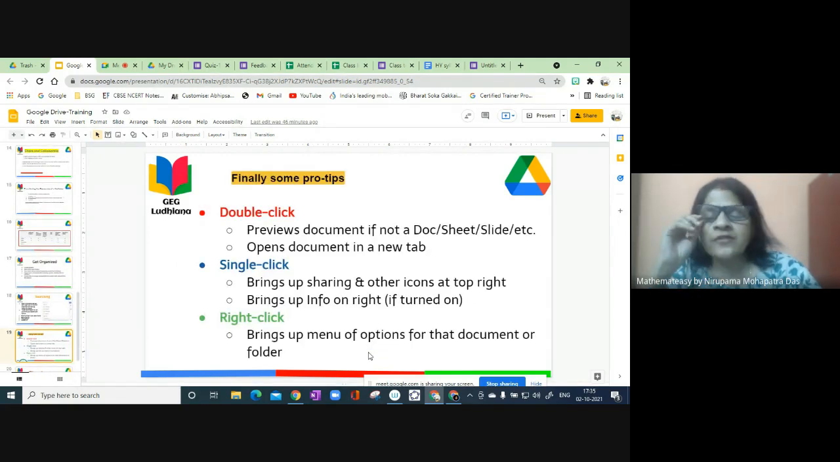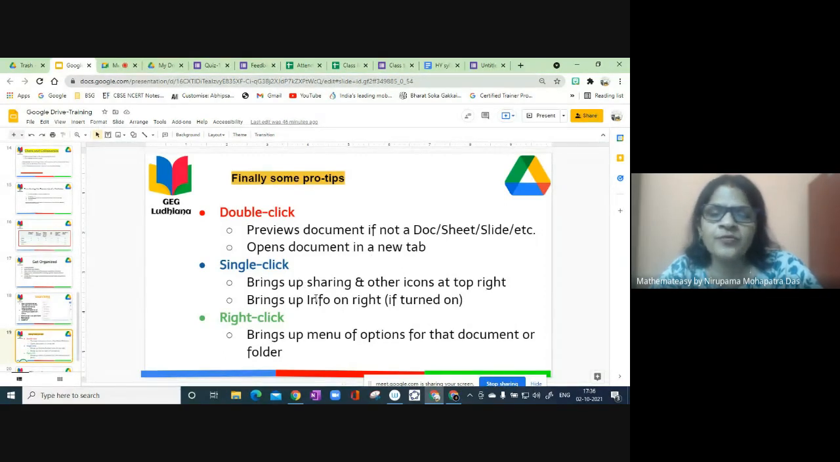Okay, so these are some pro tips. Maybe it can help all of us. When we double click, we can preview the document. If it's a document, sheet, or slides, this is something we can preview, then open the document in a new tab. Double click specifically helps in opening the document in a new tab.